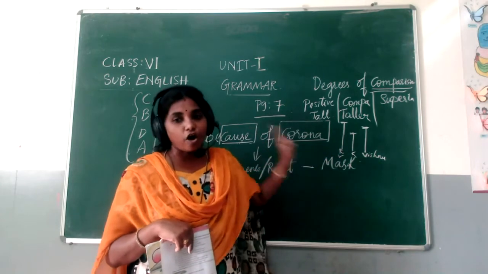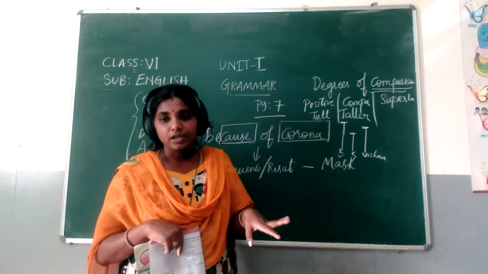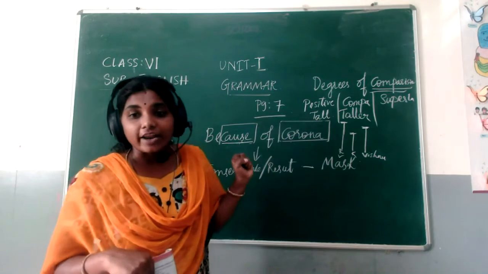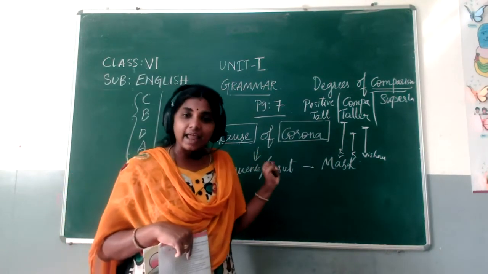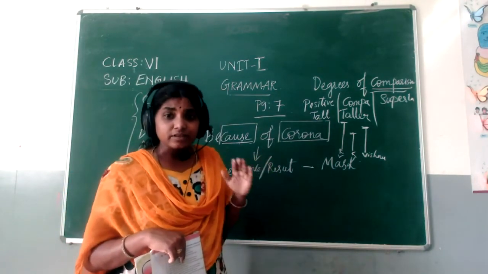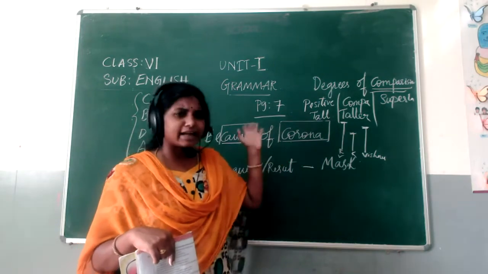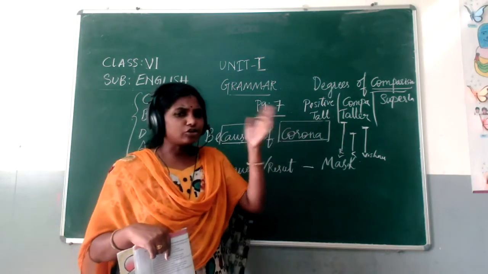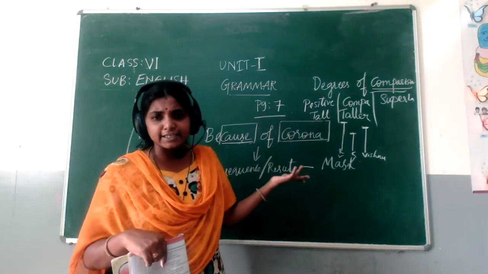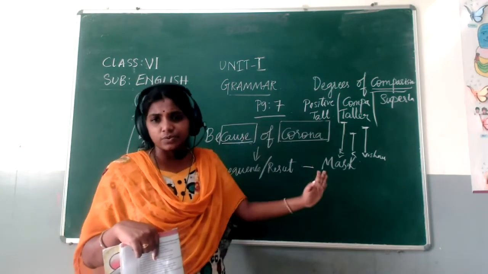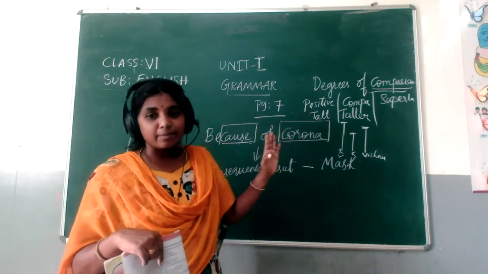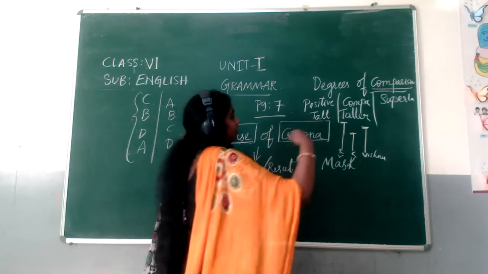Rama is the tallest one in this group. Rama is the tallest child in the class. Rama is the tallest one means that is the end. I'm not talking about any other child's height, I'm just telling who is the tallest one. So this tallest comes under superlative degree.